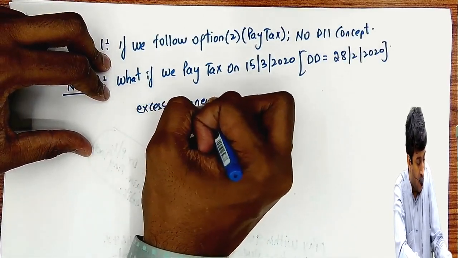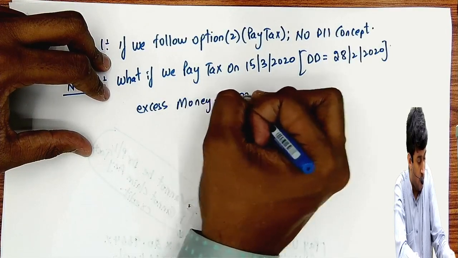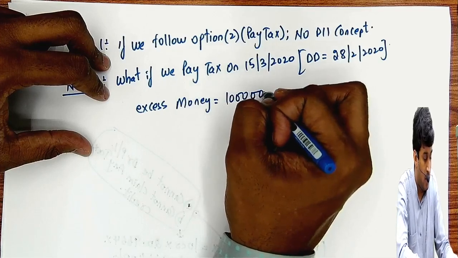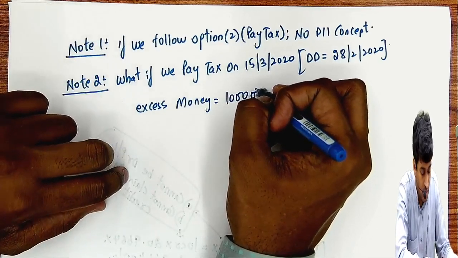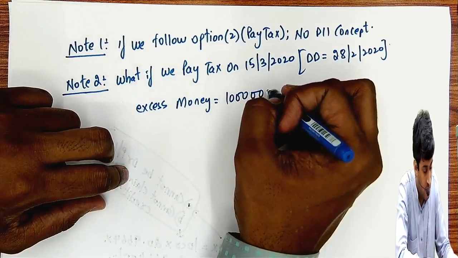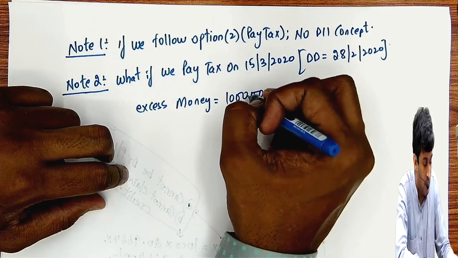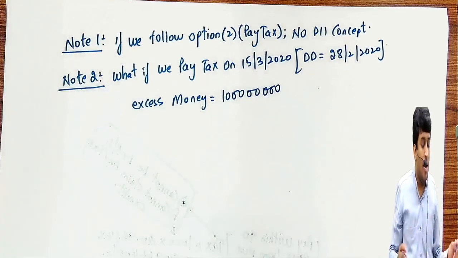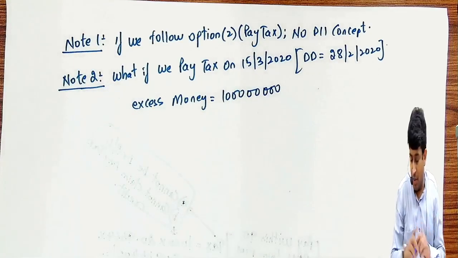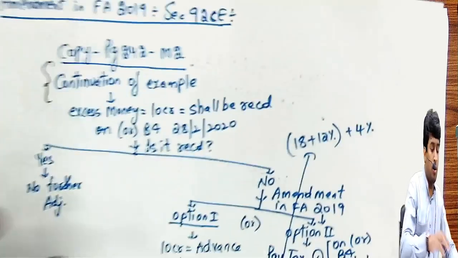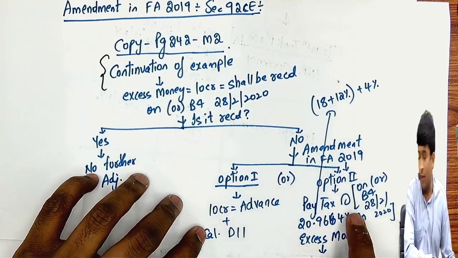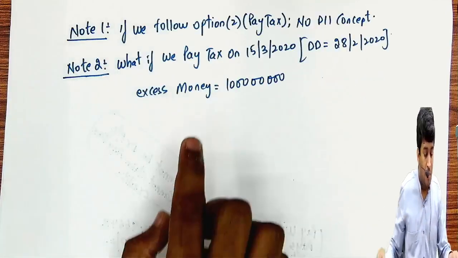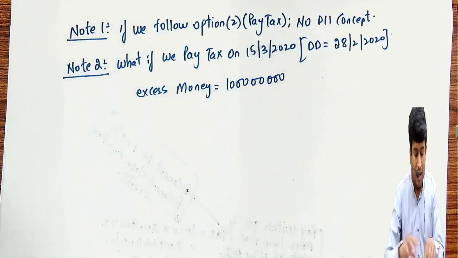Excess money was 10 crores, 10,04,31,507. Now government says we expect you, if you go for option 2, to pay the tax within 90 days, that is before 28th February. But you paid on 15th March.